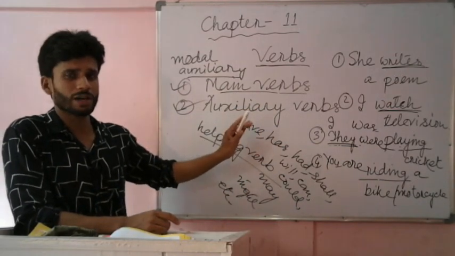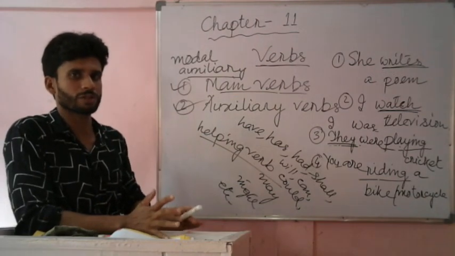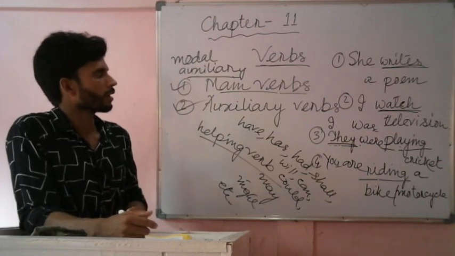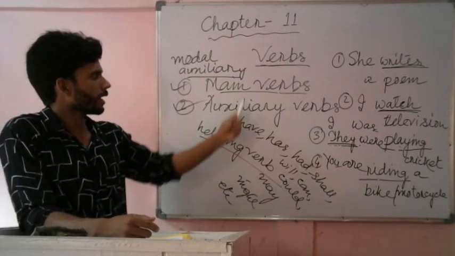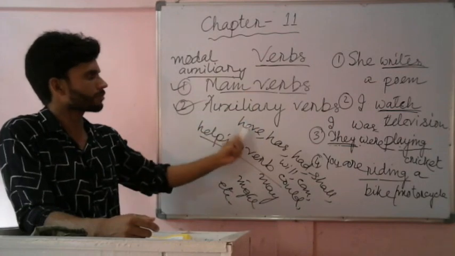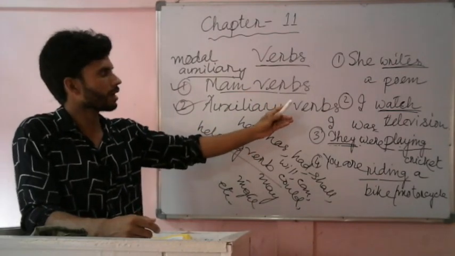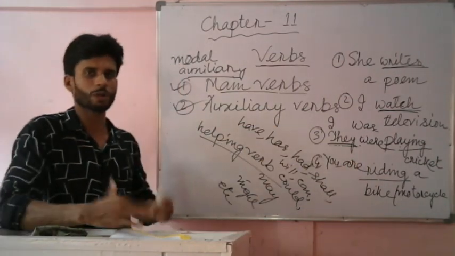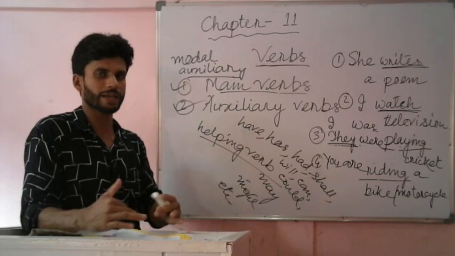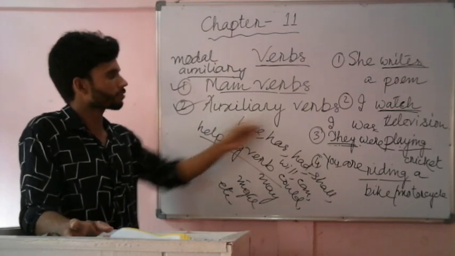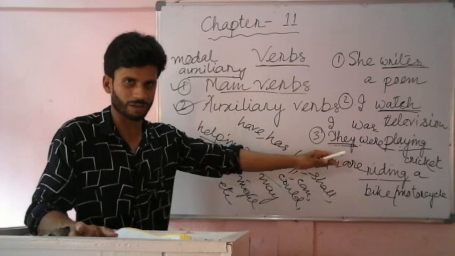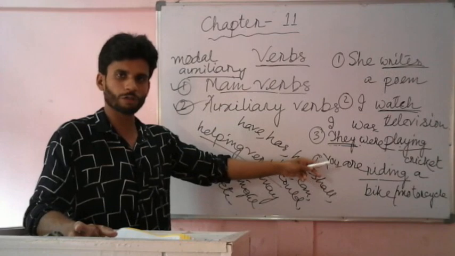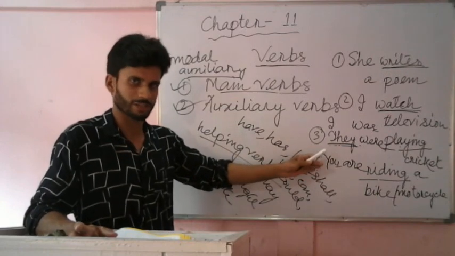By verb we mean those words which indicate doing something, or the words which tell us about the subject. We have discussed main verbs and auxiliary verbs. Main verbs are those verbs which indicate doing something, and they alone give us a sense and a meaning. And auxiliary verbs are those verbs which help the main verb to give us a sense, and they are used based on the tense of the sentence and number of the subject.